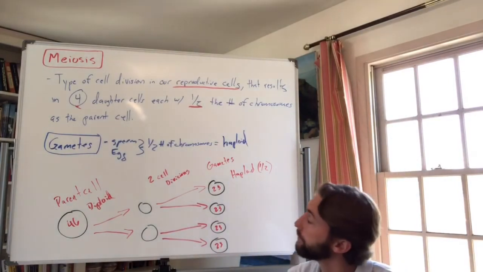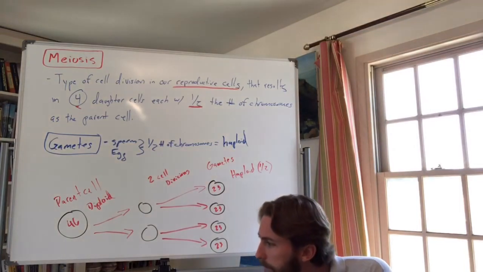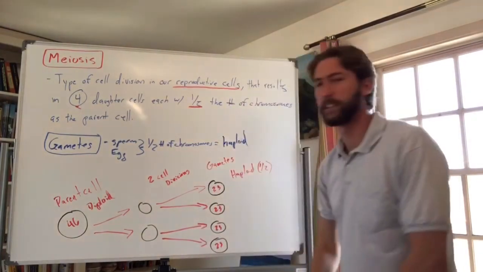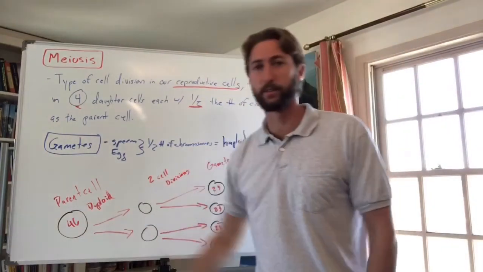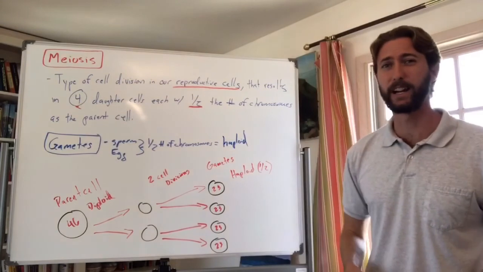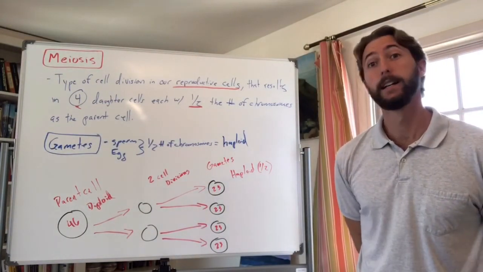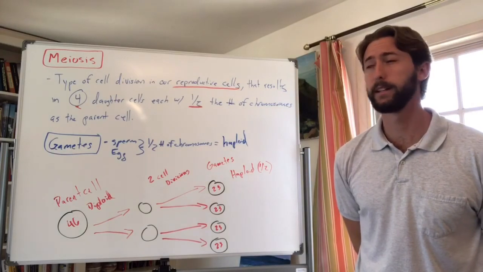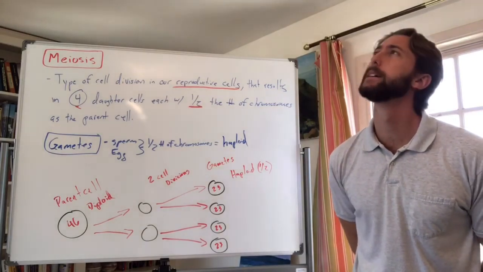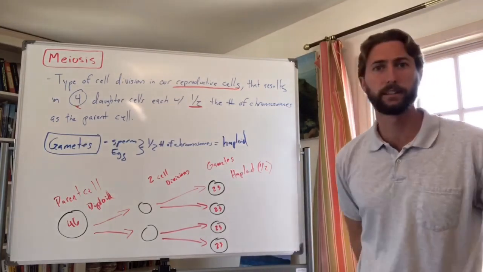So that's meiosis. Is there anything I'm forgetting that I want to mention? I don't think so. All right, just another quick example. If this is 46, say this was that dragonfly example. Say there was 12. Remember I said 12 was a diploid set in a dragonfly? How many would the gametes have if a diploid cell in a dragonfly was 12 chromosomes? How many chromosomes would a gamete be in a dragonfly? Half of 12 would be 6. That's right, they'd have 6.